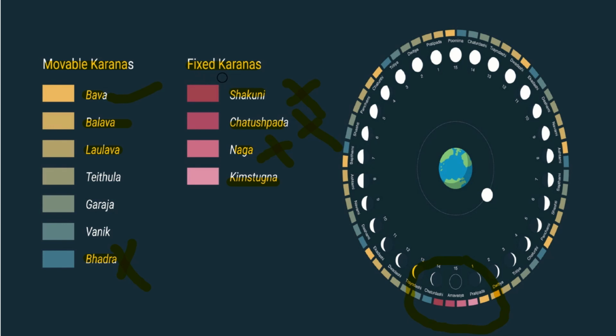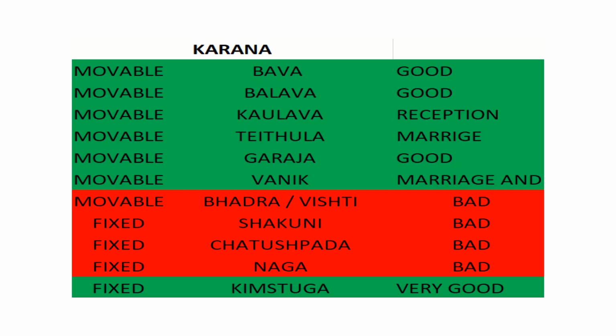But for a good auspicious day, you have to go for these 6 movable karanas. So here is the list of movable and fixed karanas, and as I marked in red, those are very bad for doing any good work, but very good for doing a bad work, that is black magic kind of thing. And the rest of the movable karanas you can select, and one fixed karana, that is Kimstughna, which falls after the pratipada, is a very good fixed karana.